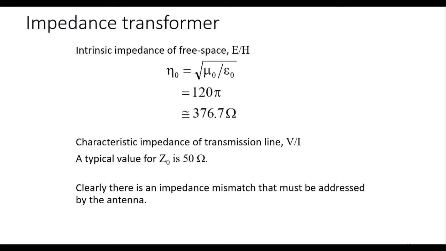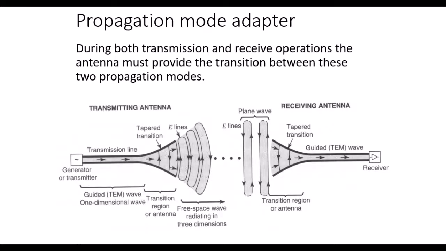An impedance transformer: we know that a coaxial cable or transmission line has one impedance value and free space has a different impedance value. That impedance will be managed by antennas. The impedance of free space is 377 ohms and the impedance of a transmission line or coaxial cable is 50 ohms. So this impedance mismatch will be managed by antennas.